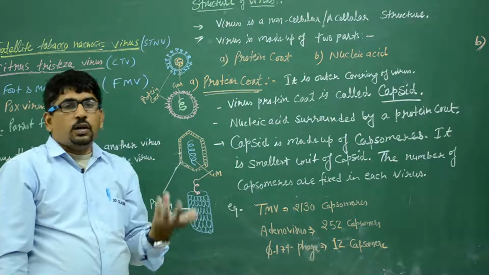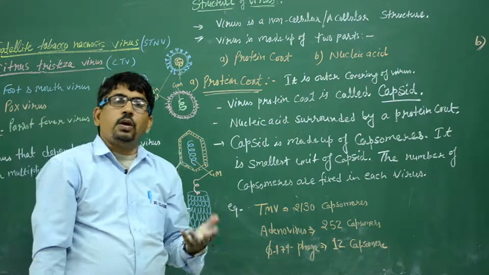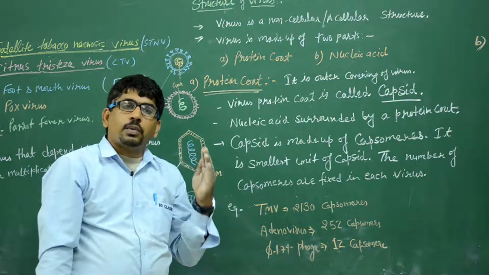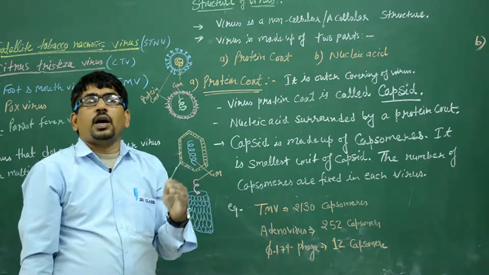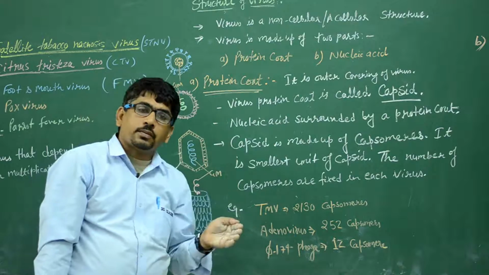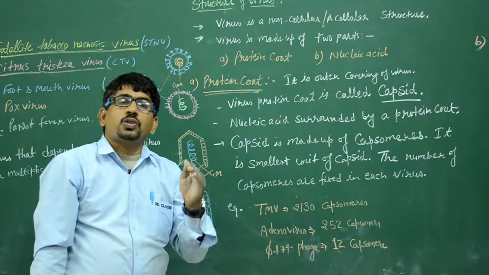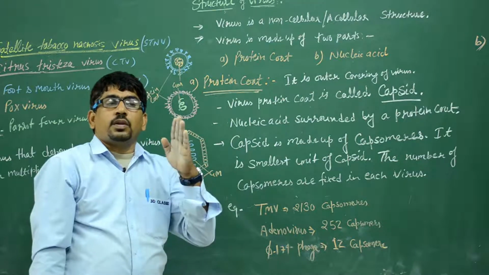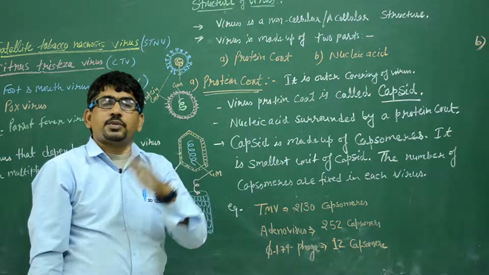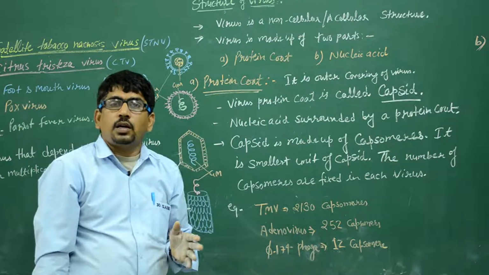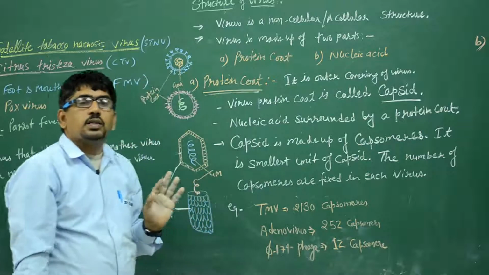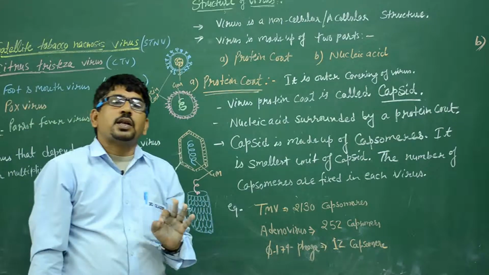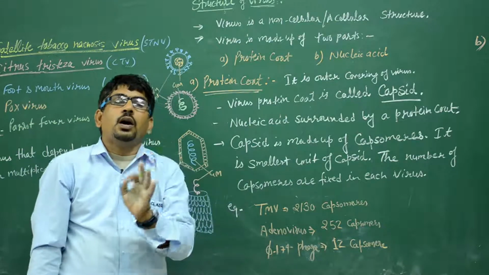In the human body, we contain DNA and RNA both, but the genetic material is DNA. Where DNA is the genetic material, RNA is known as the non-genetic material. But in an organism where DNA is absent, then RNA is the genetic material. So in all viruses, only one type of nucleic acid is present, either DNA or RNA.